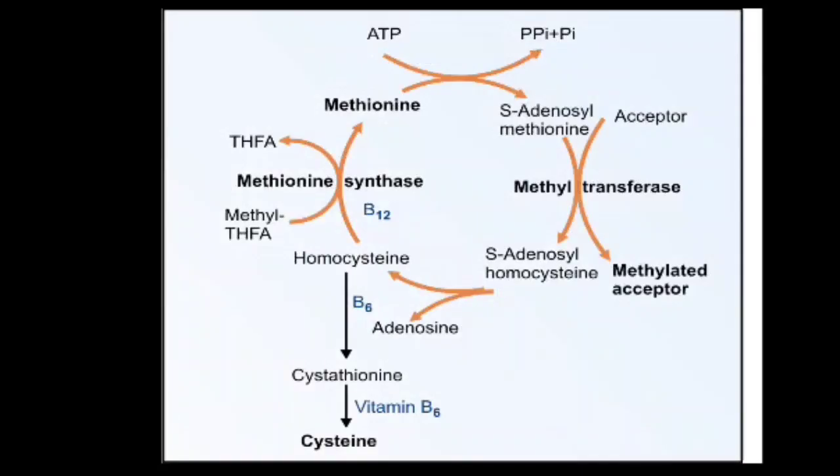You can see here the methionine, S-adenosyl methionine SAM, then methyl transferase, SAH, then cystathionine formation, and after that, in the presence of vitamin B6, PLP, forms the cysteine.